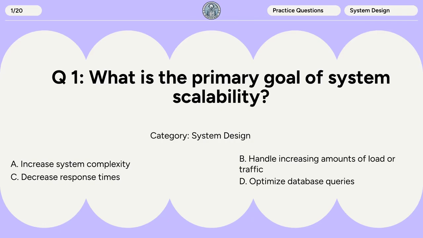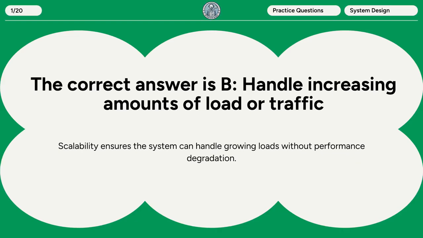Question 1. What is the primary goal of system scalability? A. Increase system complexity. B. Handle increasing amounts of load or traffic. C. Decrease response times. D. Optimize database queries. The correct answer is B. Handle increasing amounts of load or traffic. Scalability ensures the system can handle growing loads without performance degradation.